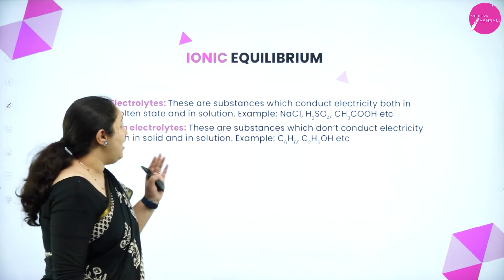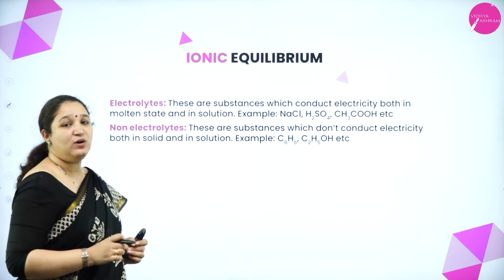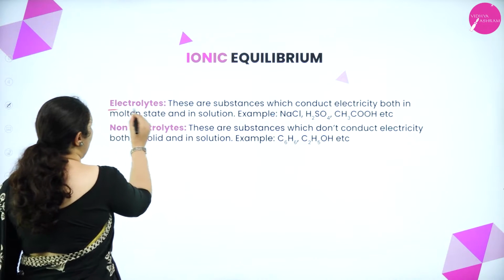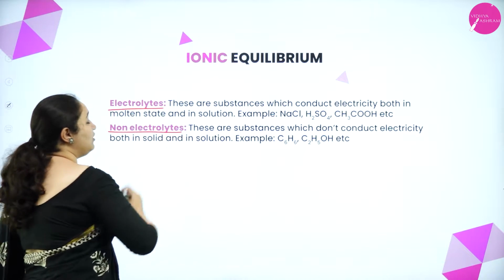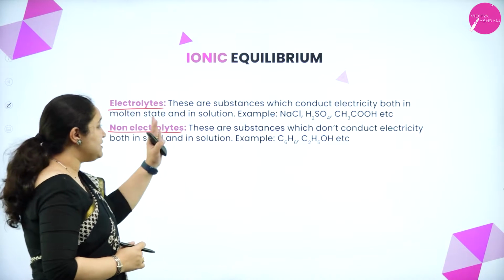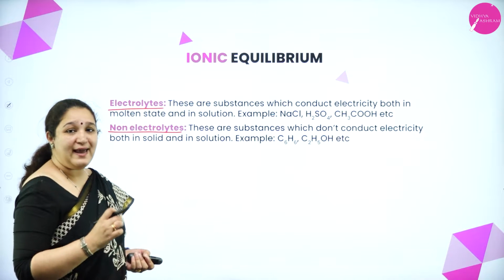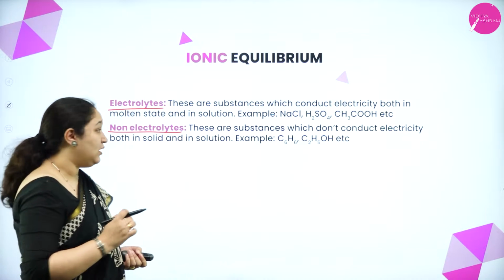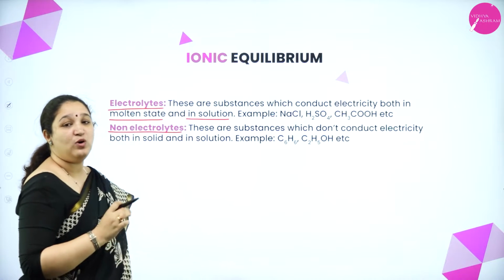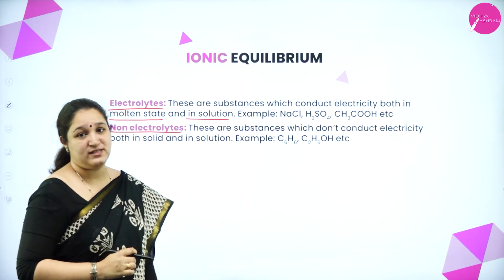Under ionic equilibrium, you need to understand two different terminologies: what is an electrolyte and what is a non-electrolyte. If a substance can conduct electricity both in molten state and in solution, we call them electrolytes.